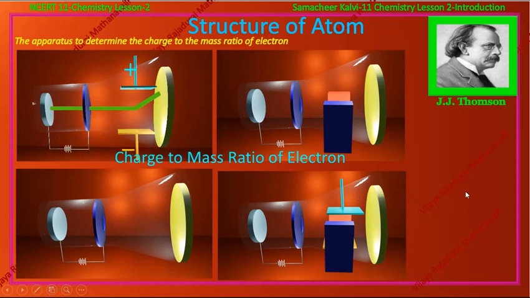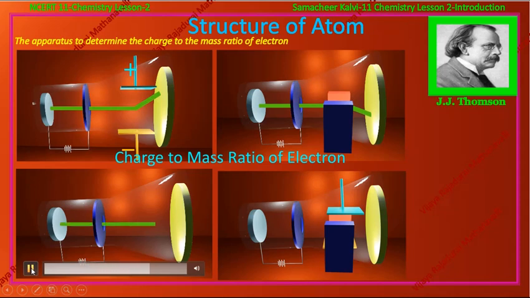When only a magnetic field is applied, the cathode ray strikes the fluorescent plate in the opposite direction. That is, in the electric field it moves upward, but in the magnetic field it moves downward. In the absence of electric or magnetic fields, these cathode rays travel in a straight line.